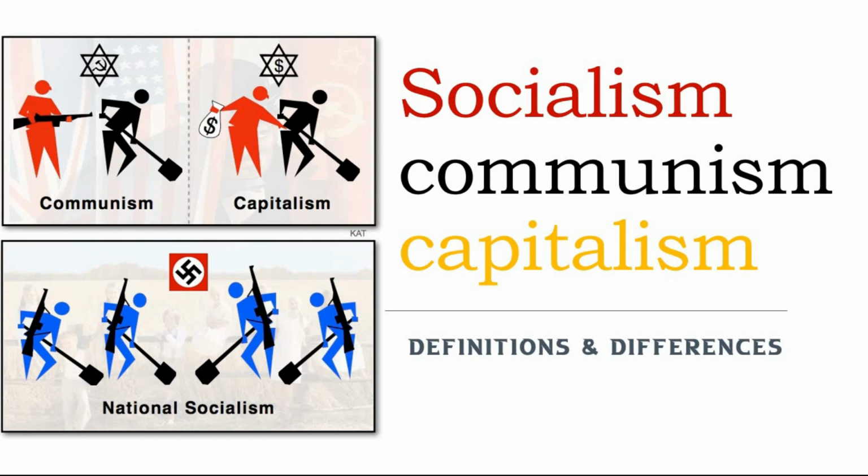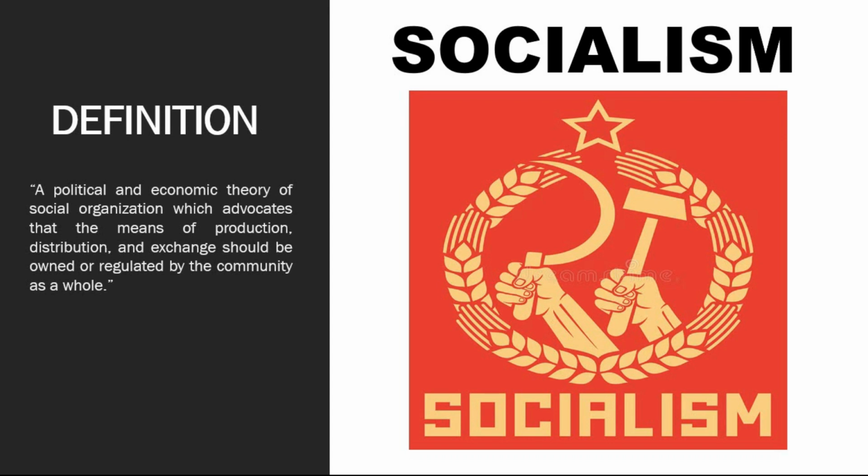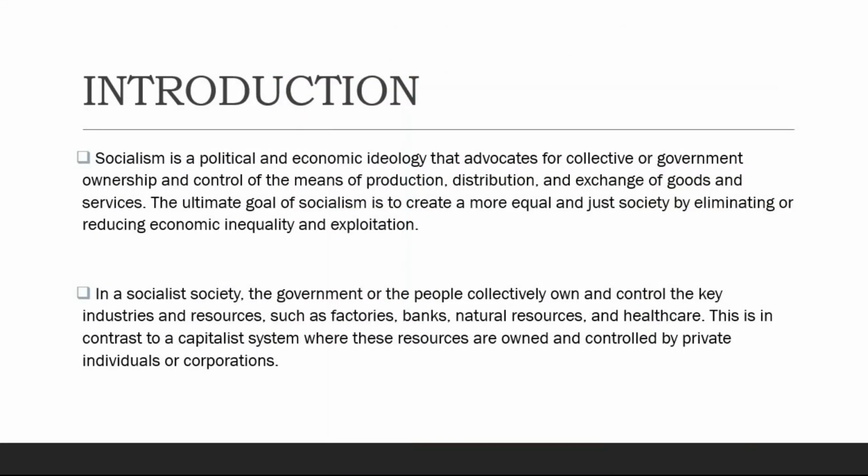What is the definition of socialism? A political and economic theory of social organization which advocates that the means of production, distribution, and exchange should be owned or regulated by the community as a whole. We discuss the introduction of socialism.